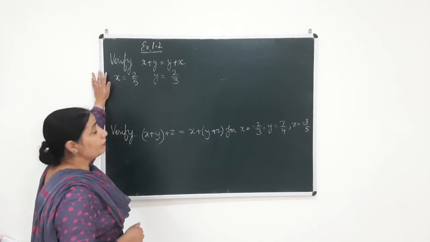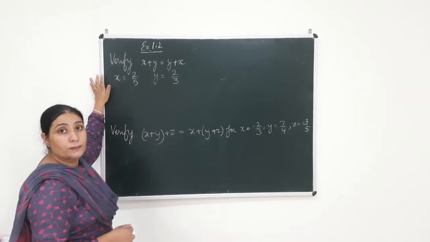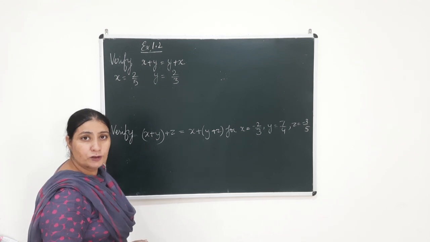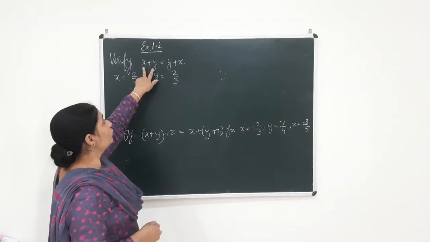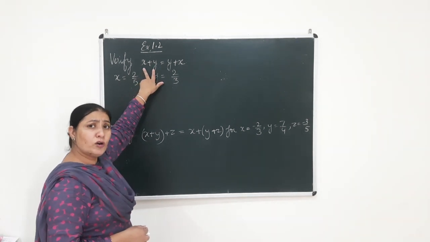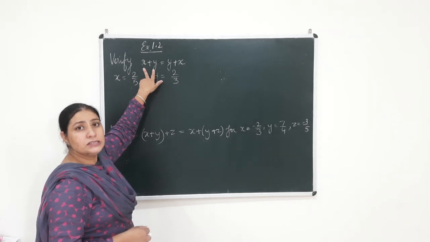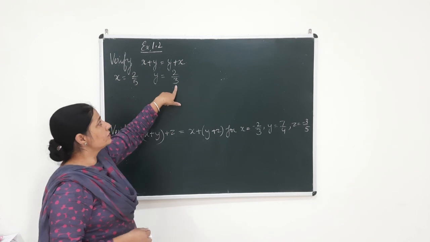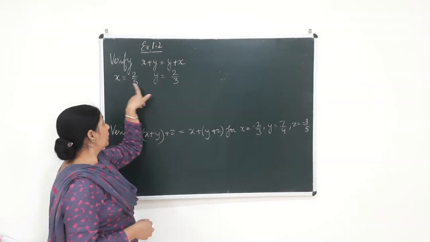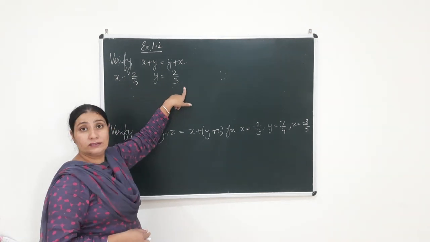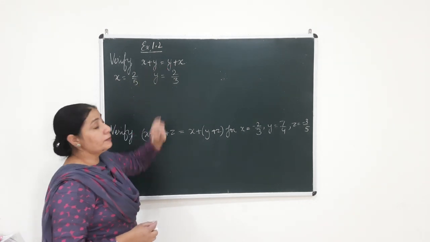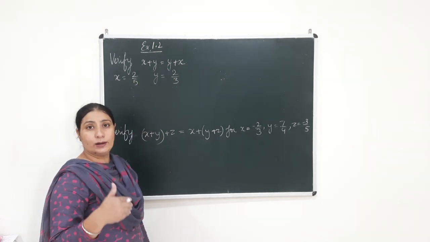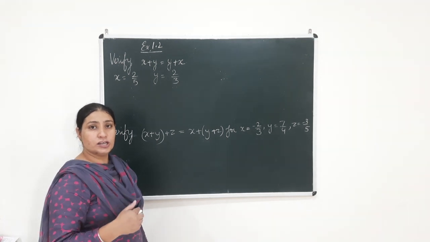So now beta, we are going to verify whether x plus y is equal to y plus x. As I have already discussed with you, this is the commutative property of addition, whenever you add two rational numbers. I have already taken an example, but I am repeating it. Here x is equal to 2 by 5 and y is 2 by 3, and I will take this to show how to write it down, how to do the representation of this.